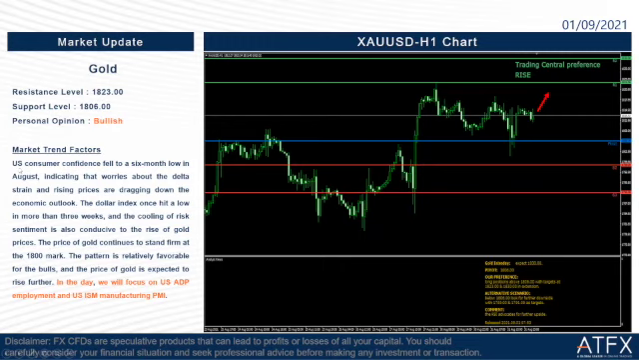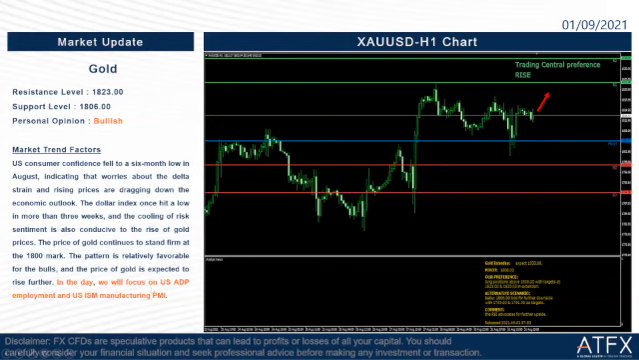Okay, so let us read the factors here. Why I will take it as bullish. US consumer confidence fell to a 6-month low in August, indicating that worries about the Delta strain and rising prices are dragging down the economic outlook. The dollar index once hit a low in more than 3 weeks, and the cooling of risk sentiment is also conducive to the rise of gold prices. So the price of gold continues to stand firm at the 1800 mark. The pattern is relatively favorable for the bulls, and the price of gold is expected to rise further. Okay, that's why I will take it as bullish.